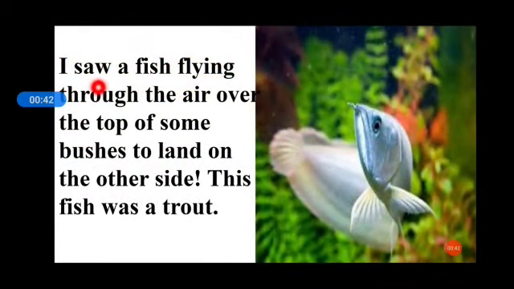I saw a fish flying through the air over the top of some bushes to land on the other side. This fish was a trout. So the author saw a fish which was flying in the air from the bush. The fish was a trout. Trout is nothing but the fish which lives in the river or stream. It is called trout.